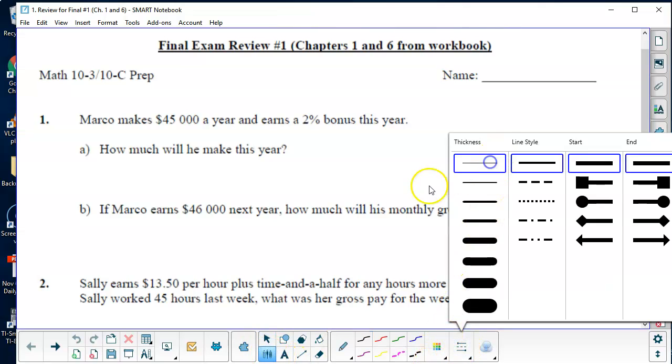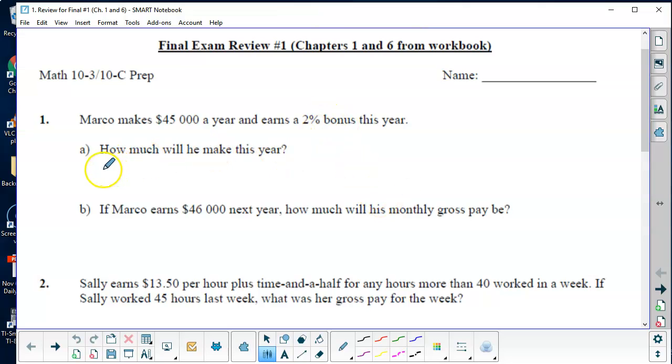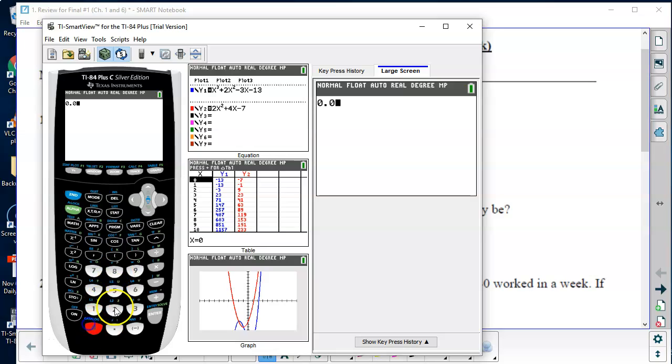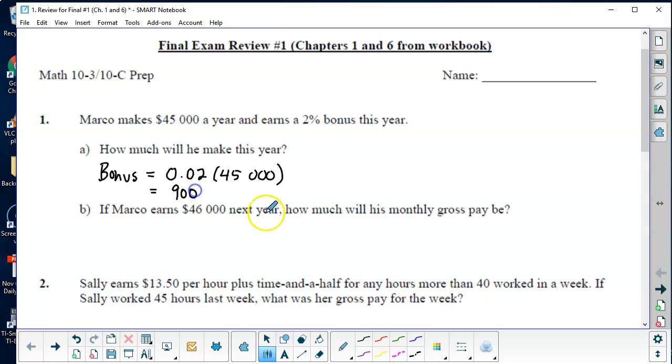If it just asked you for what the bonus is, then the bonus would be equal to 2% as a decimal times the 45,000. Multiply those together, so 0.02 times 45,000. So $900 bonus, okay, and then it would be added on. So this year, the total would be 45,000 plus 900. And then put your dollar sign in.